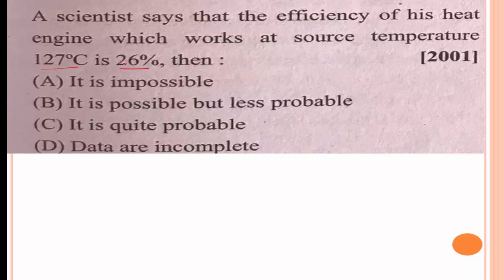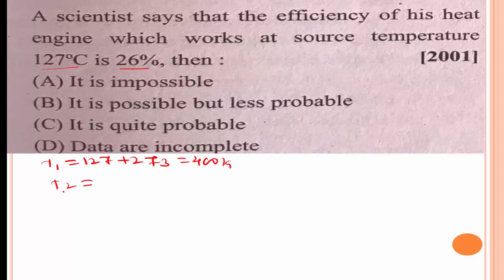Therefore, T1 is equal to 127 plus 273, converted into Kelvin, that is 400 Kelvin.